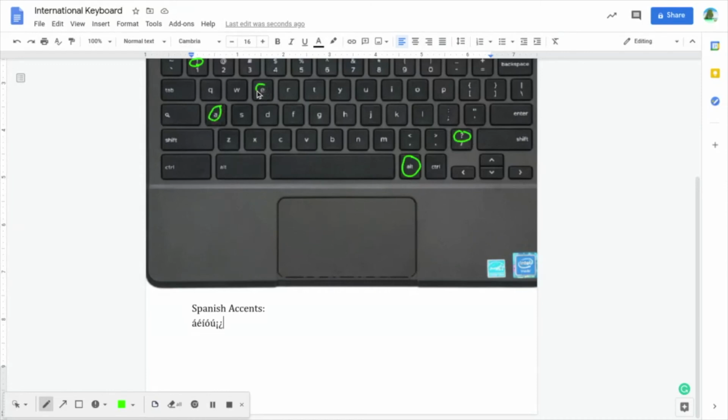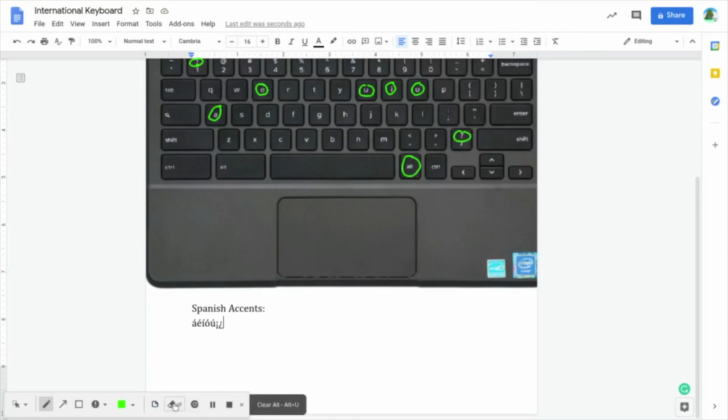So for Spanish it's very straightforward. It's basically just right Alt key and whatever key you want to press. For French it's a bit different. It's going to be obviously for the A, the back stick and then the A. For the C, the Alt, and then this left arrow or comma key. And then for the E, it's just Alt and the E.